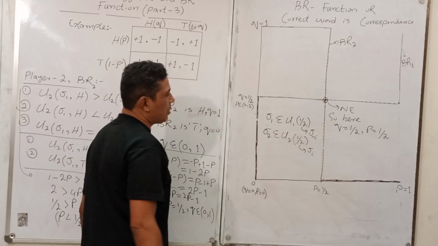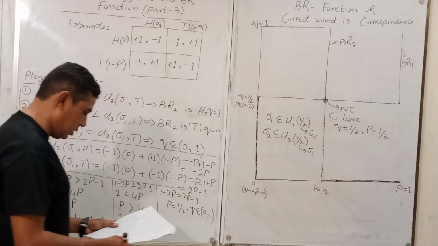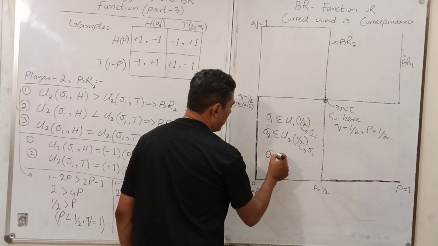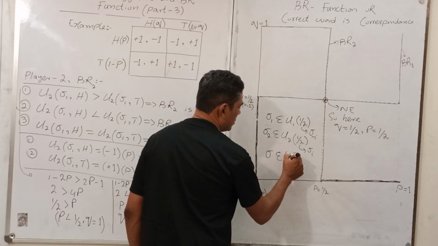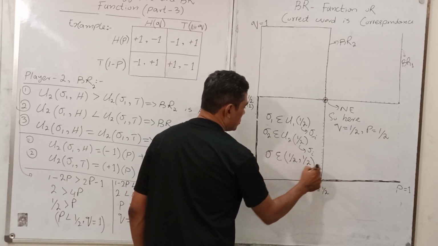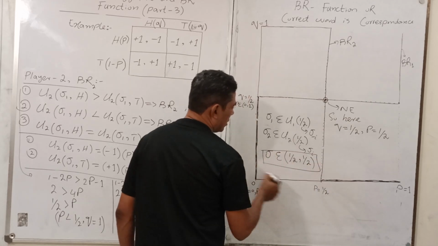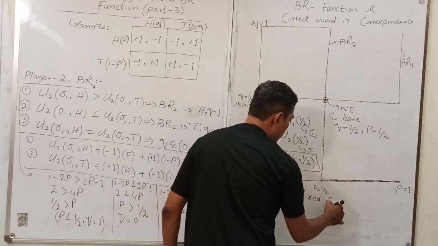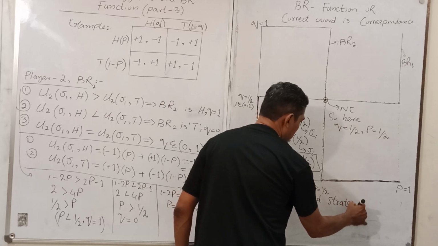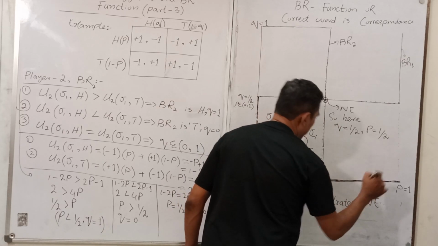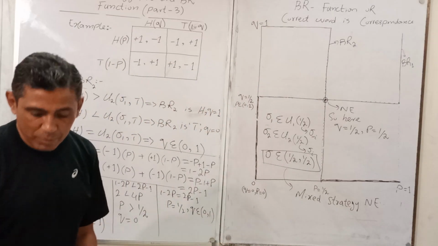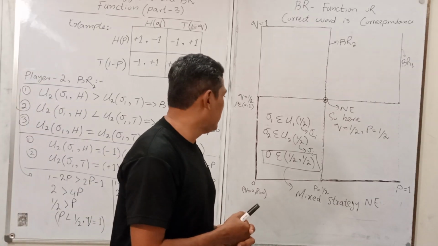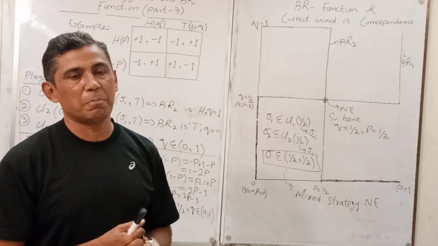You got my point. So now the best response: sigma belongs to 1 upon 2, 1 upon 2, mixed strategy, NE, naturally.